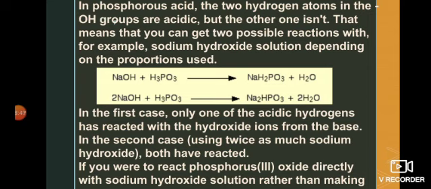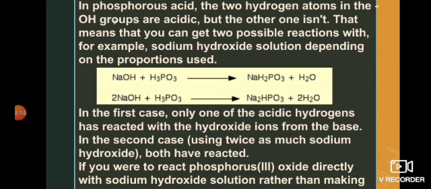So it results in the formation of sodium dihydrogen phosphite along with water. It means only one hydrogen atom, in the form of a hydrogen ion, is removed from the phosphorus acid. But in the second reaction, when 2 moles of sodium hydroxide are used with the phosphorus acid, it results in the formation of disodium hydrogen phosphite, or phosphate, along with 2 moles of water.